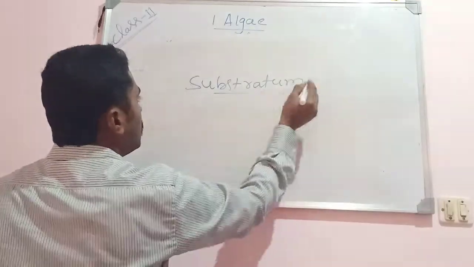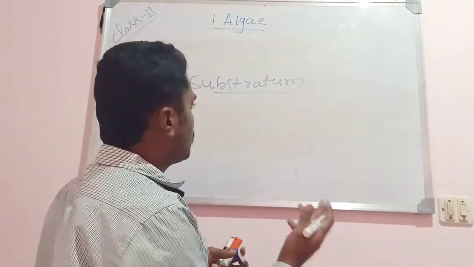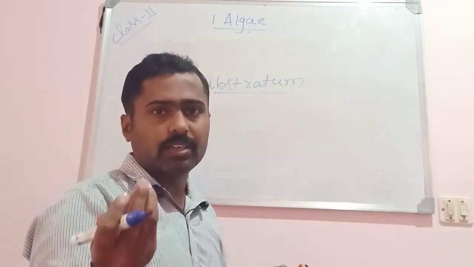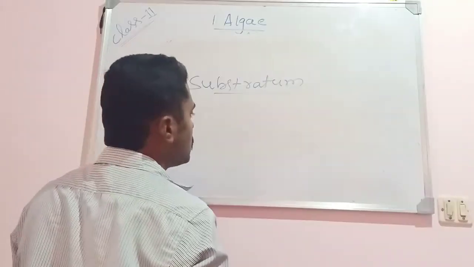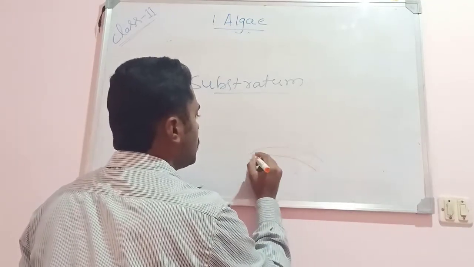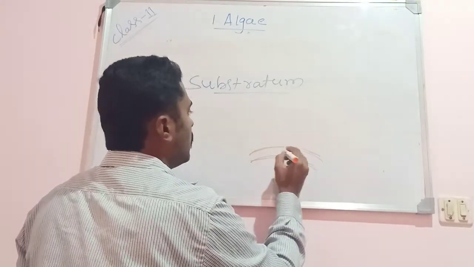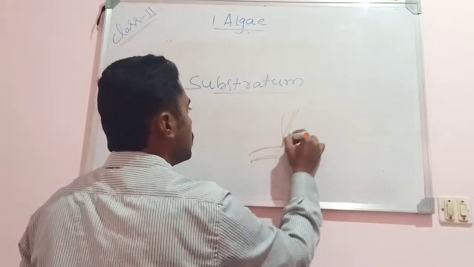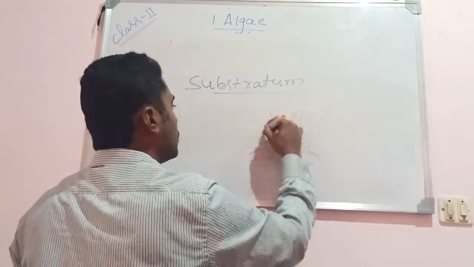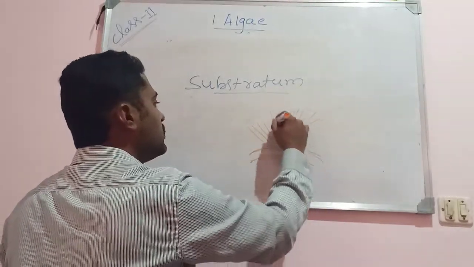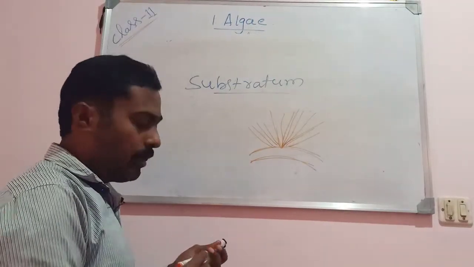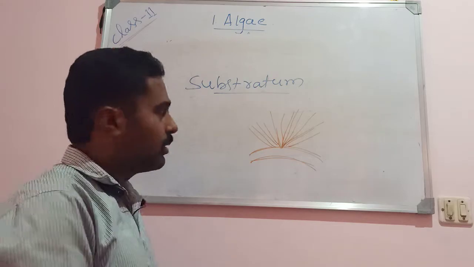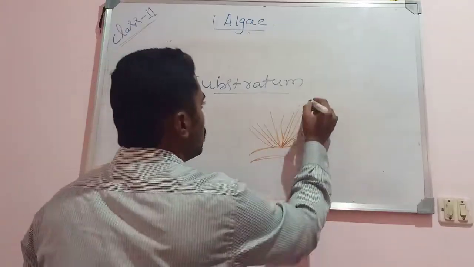Substratum means a hard surface. It may be the surface of a rock or any other surface where the algae start getting attached. They are found attached to the substratum and they start to grow. Suppose this is a branch or any stick, the algae start growing on the surface of the substratum by holding onto it. They attach to the surface by means of a structure called the hold fast.